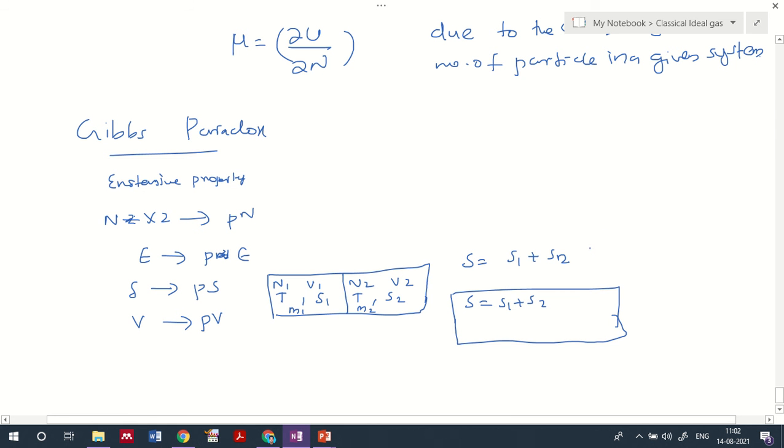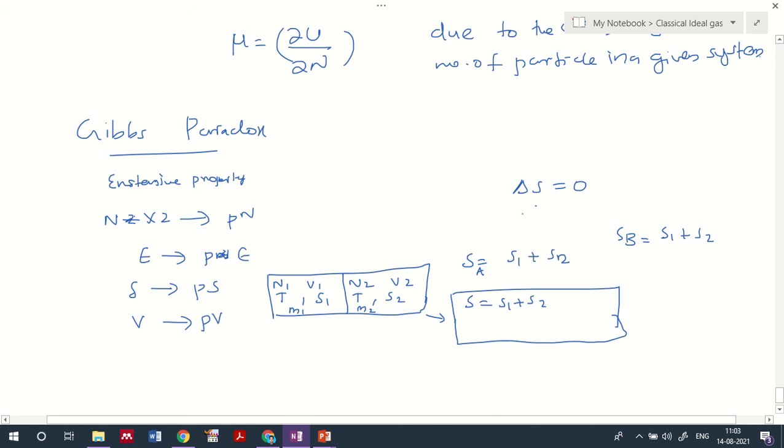Let me call the before-mixing entropy SA, and after mixing I'll keep it at S1 plus S2. If I mix the chambers together, the entropy before and after should be the same, and only then will delta S be equal to 0, that is, the total change in entropy before and after mixing will be equal to 0.